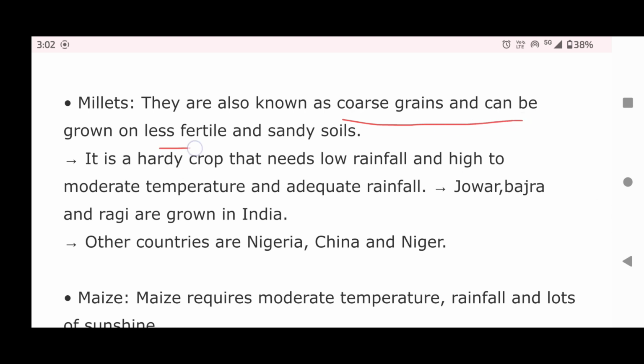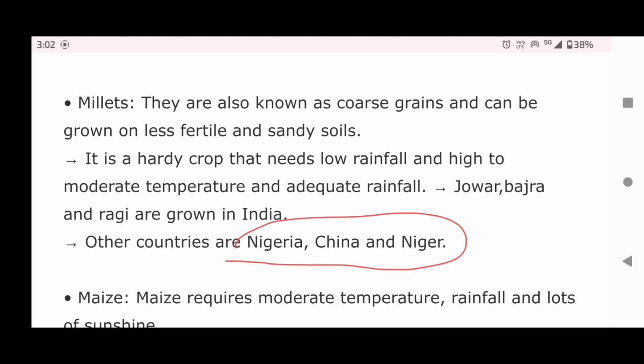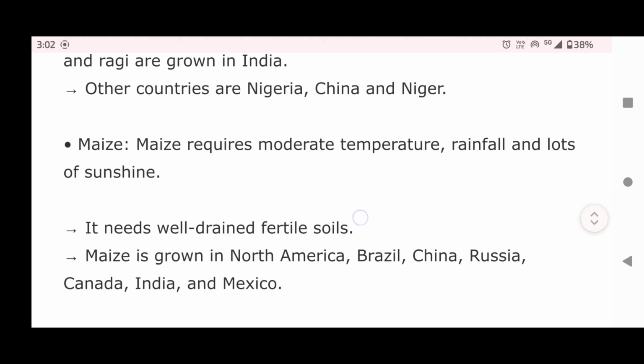Millets. They are also known as coarse grains and can be grown on less fertile and sandy soils. It is a hardy crop that needs low rainfall and high to moderate temperature. Jowar, bajra and ragi are grown in India. Other countries like Nigeria, China and Niger also grow millet.